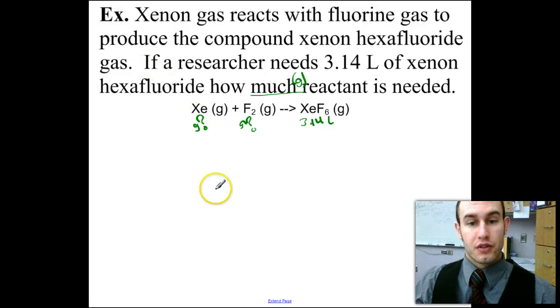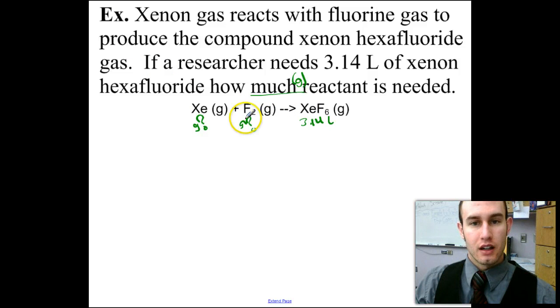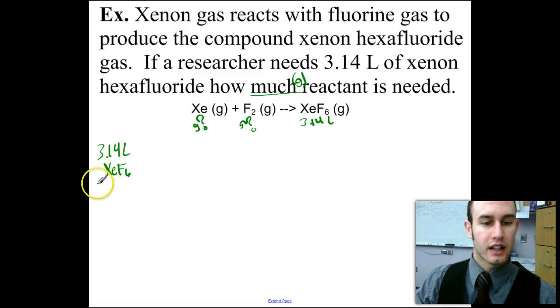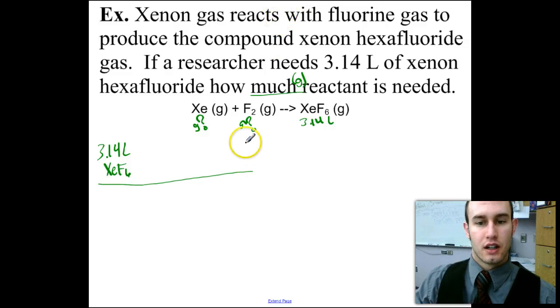So I'm going to put the grams of my F2 and the grams of my xenon. Now I'm going to set up my problem here, take my given and convert it to the unknown, and we will solve really 2 of these, because I'm going to take liters of the compound to grams of each one. So I'm going to start off with my 3.14 liters of the xenon hexafluoride, and we'll go to F2 first, and I'll switch colors here.